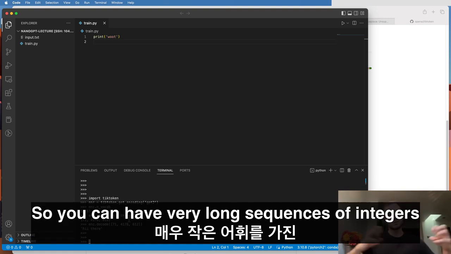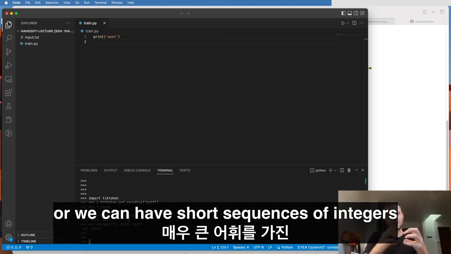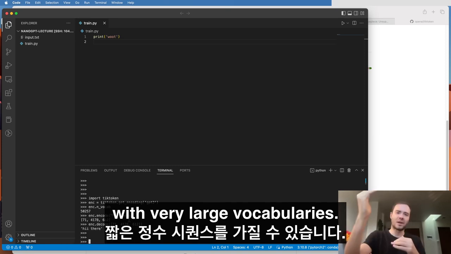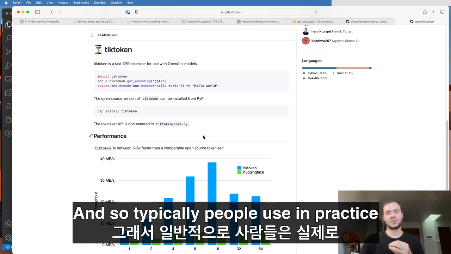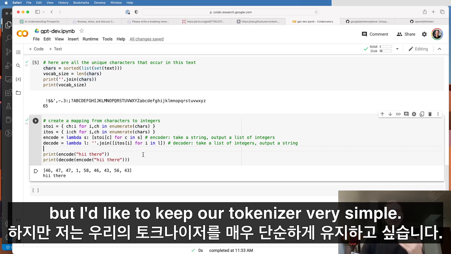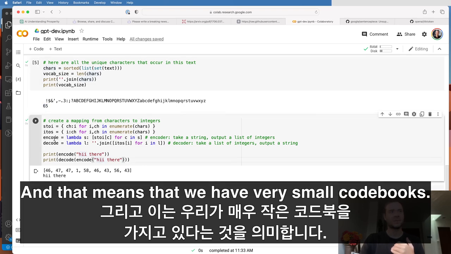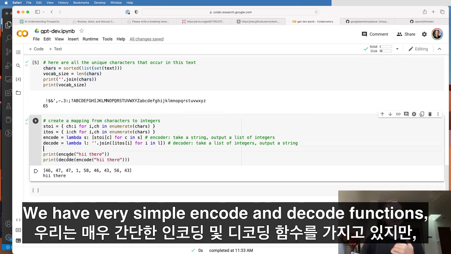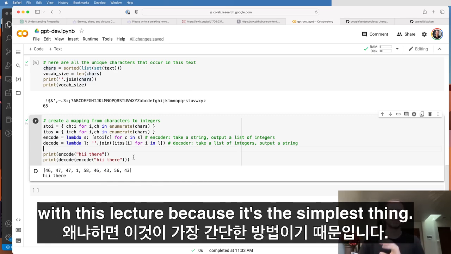So basically you can trade off the codebook size and the sequence lengths. You can have very long sequences of integers with very small vocabularies, or you can have short sequences of integers with very large vocabularies. Typically people use these subword encodings in practice, but I'd like to keep our tokenizer very simple, so we're using a character level tokenizer. That means we have very small codebooks and very simple encode and decode functions, but we do get very long sequences as a result. But that's the level at which we're going to stick with in this lecture because it's the simplest thing.